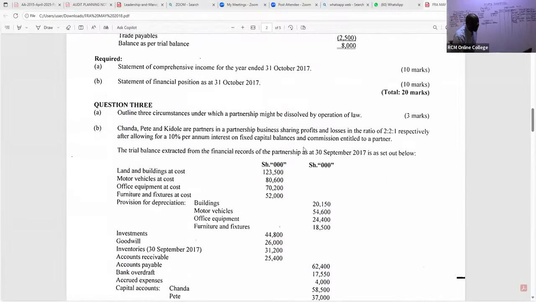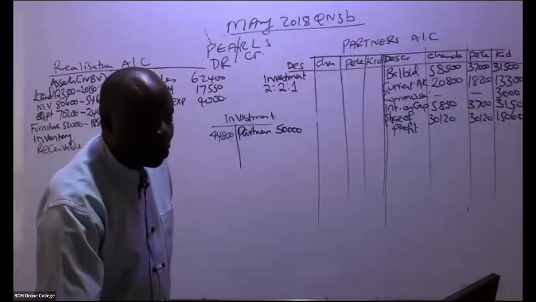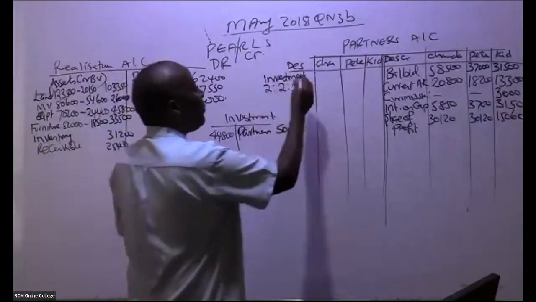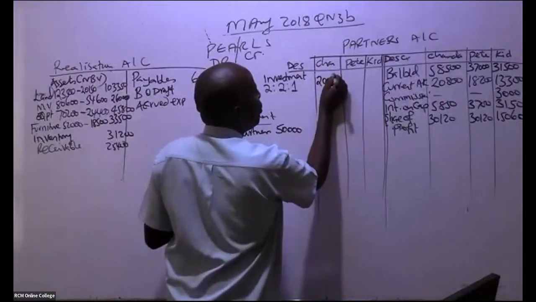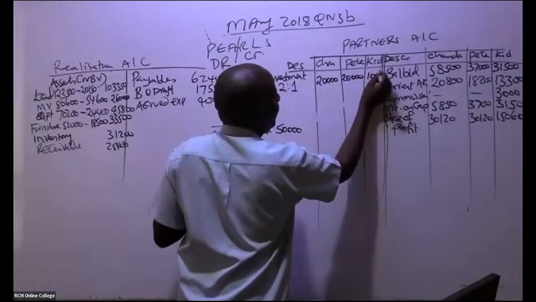And their profit share is given here, 2:2:1. So in this case, could you kindly apportion this 2:2:1? This gives us 20,000, 20,000, and 10,000 like that.